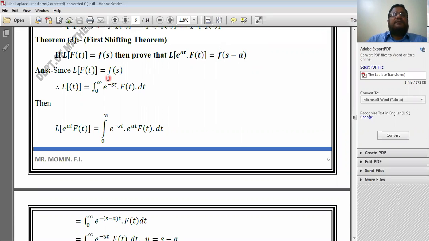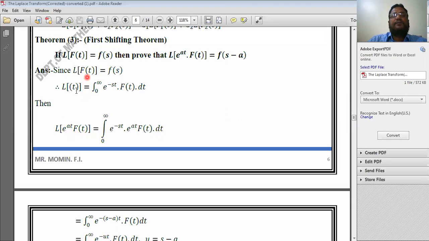What is given here? Laplace transform of f of t is F of s. It is given; I have written here Laplace transform of f of t is equal to F of s. Now apply the definition of Laplace transform. According to the definition, Laplace transform of f of t is equal to integration from 0 to infinity e to the power minus st into that function dt. Now instead of f of t, here I have taken e to the power at into f of t.